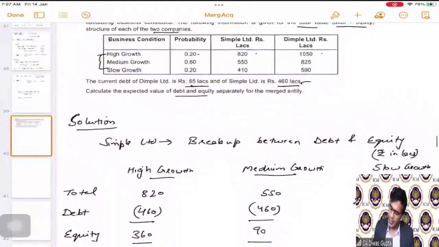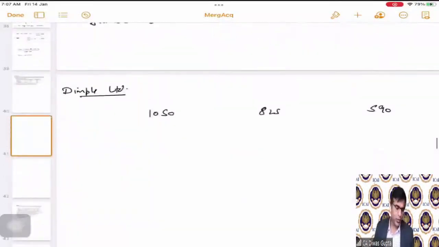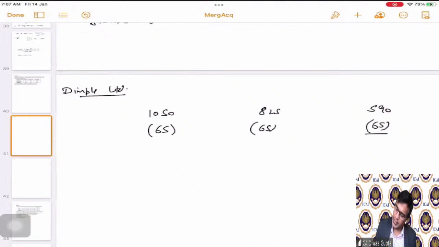The value of debt is 65 all across: 65, 65, and 65. We can easily put the debt because the total value is higher than the debt, so there is no need to restrict the debt to the balancing number. This is debt, this is total, and this is equity.